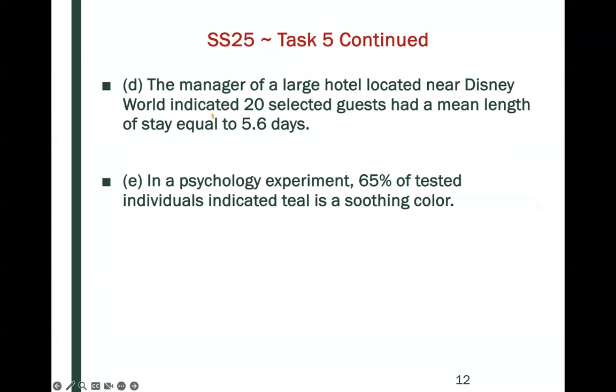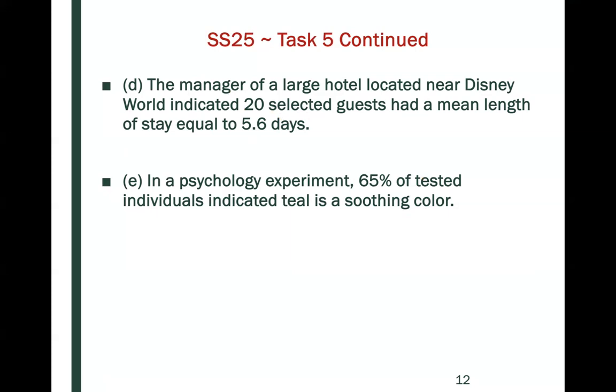Part D, the manager of a large hotel located near Disney World indicated 20 selected guests had a mean length of stay equal to 5.6 days. So here the population would be all guests, but they only selected 20 guests. So this is a subset of the population, or in other words, a sample. And so here, this would be a statistic.